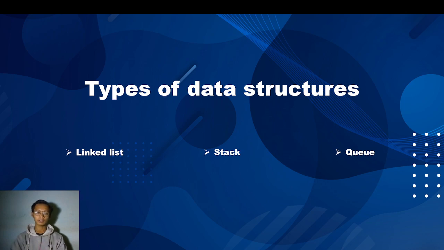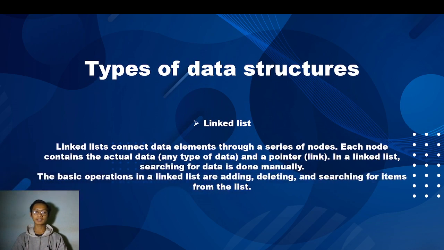Okay. Next, what is linked list? A linked list connects data elements in a series of nodes. Each node contains the actual data, any type of data, and a pointer or link. In a linked list, searching for data is done manually. The basic operations in a linked list are adding, deleting, and searching for items from the list.